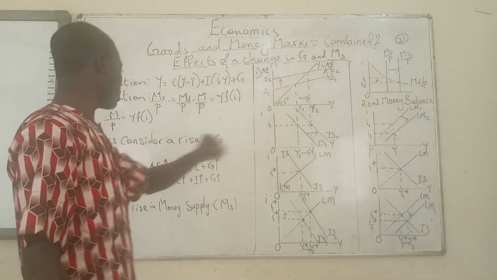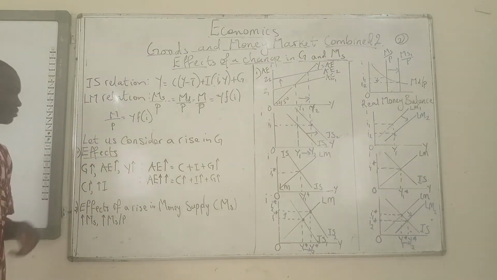Now let's move to the second one: the effect of a rise in money supply on the goods and money markets combined. So let us see, there's going to be a difference.